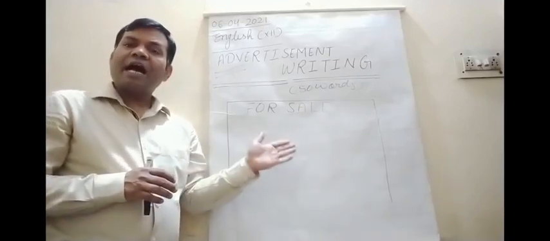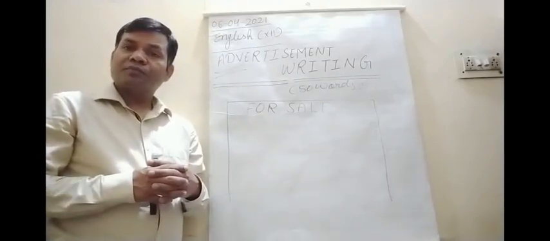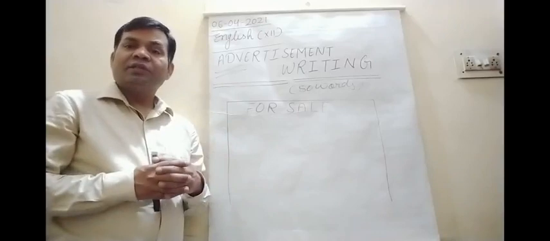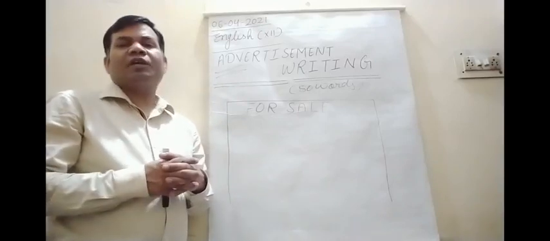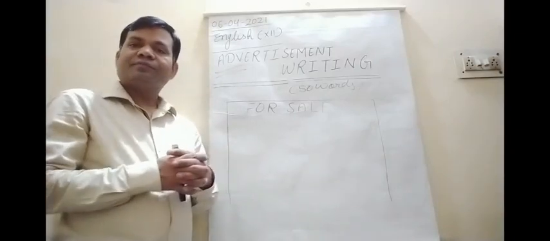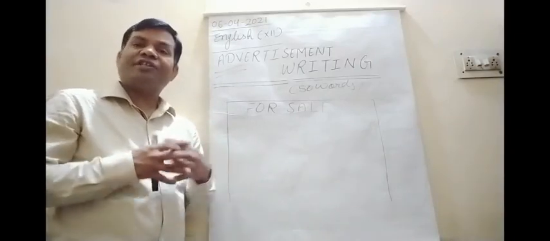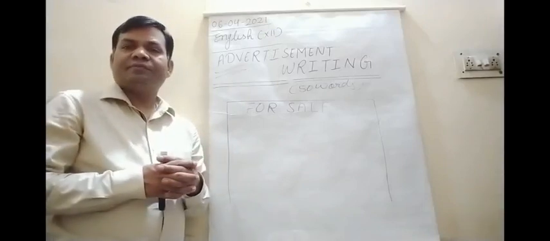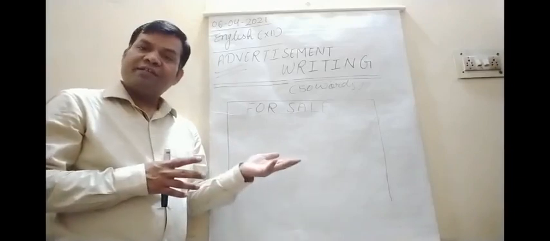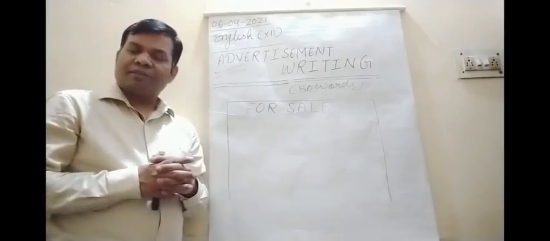It has 2 spacious rooms, attached bath, modular kitchen, all the features of the house, well furnished, nearby ATM, bank, bus station, railway station. Interested buyers may contact on this number.